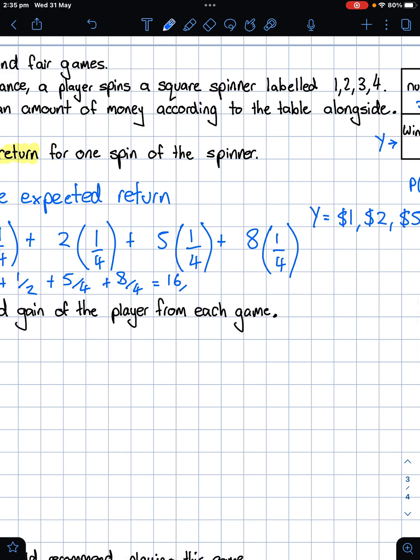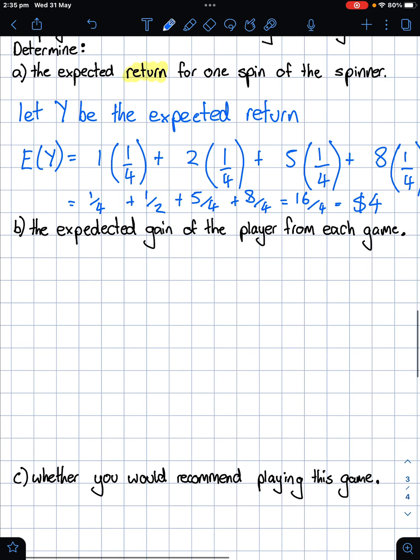So 16 on 4, which means we end up with $4. So that's the expected return. It means anytime we bet on this game, we expect to get $4.